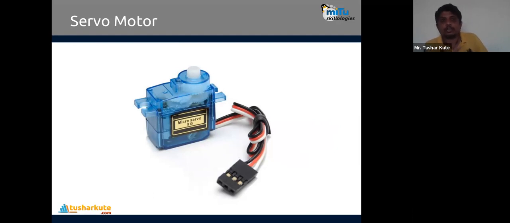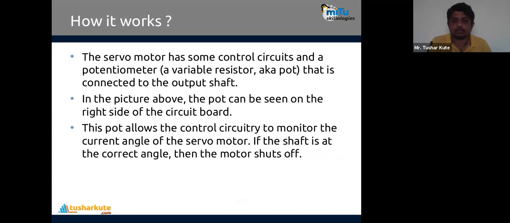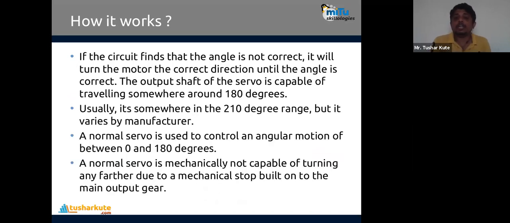The angle will change, just like we have a control for a ceiling fan. We have a button that you rotate, and based on that the resistance changes, and as the resistance changes, the speed of the fan changes. Using that mechanism, the servo motor also performs similar operations. That allows monitoring the current angle of the servo motor. If the shaft is at the same angle, the motor shuts off. So when actually building, these motors play a very important role in performing movement in these directions.